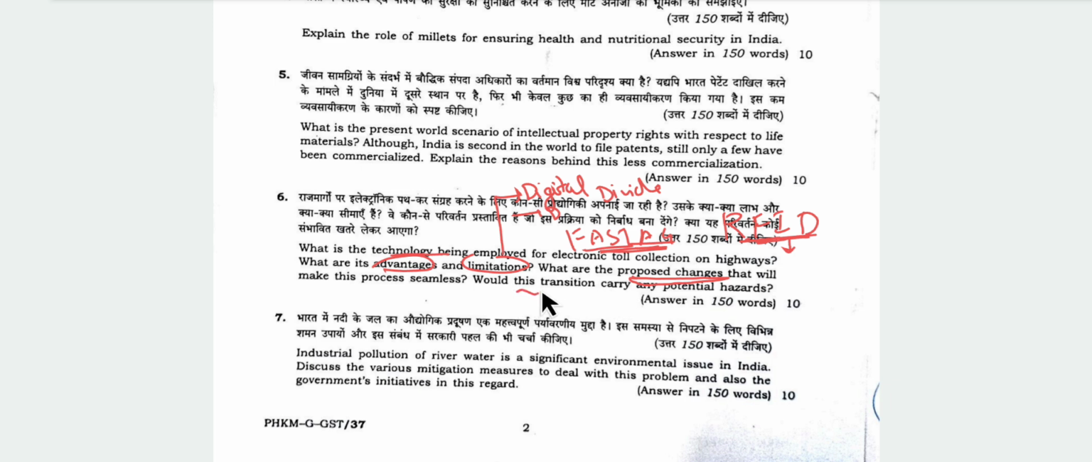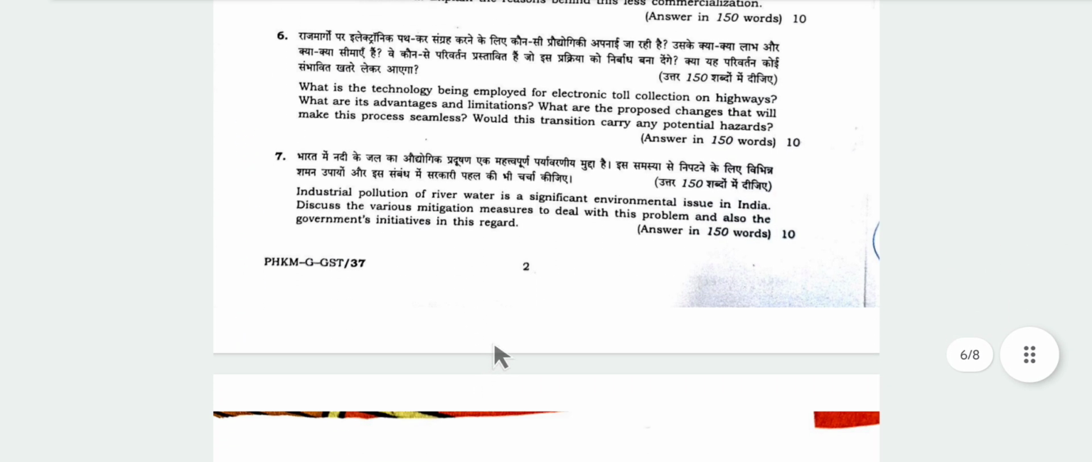And then, if you know, you can write about the transition. There will certainly be some potential hazards which should be mentioned. Now, industrial pollution of river water is a significant environmental issue. Discuss the various mitigation measures to deal with the problem, and also the government's initiative in this regard.